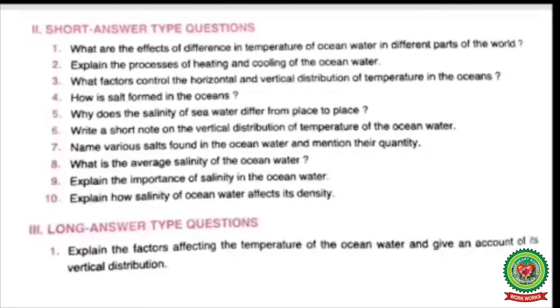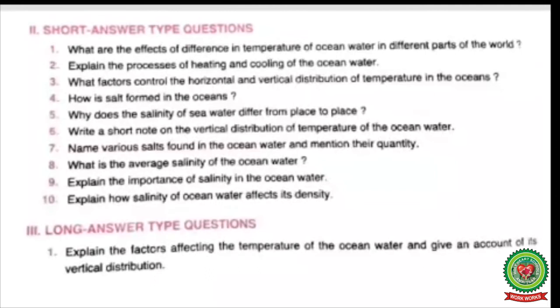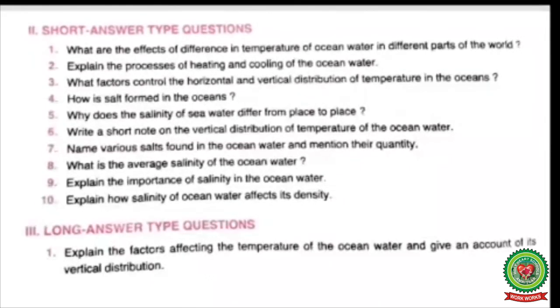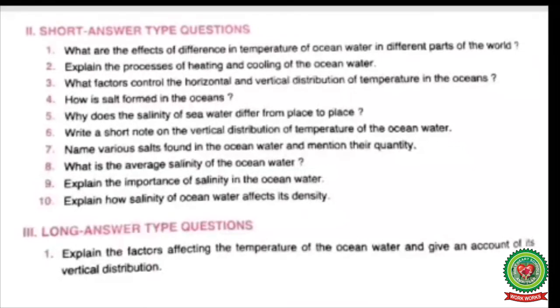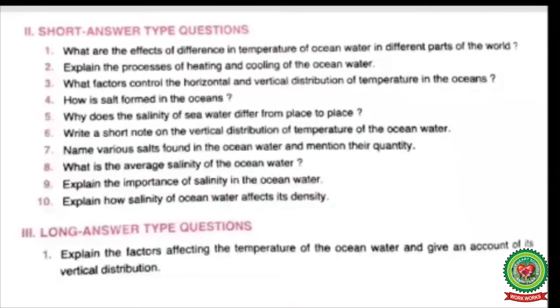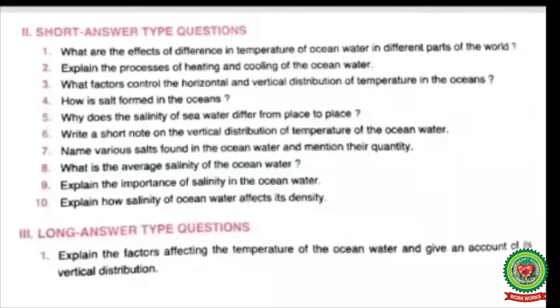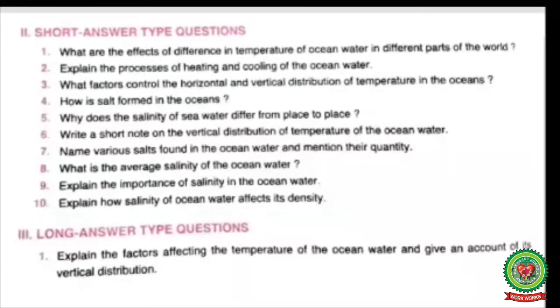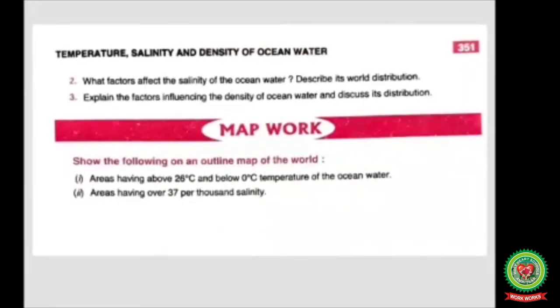Question number 6, write a short note on the vertical distribution of temperature of the ocean water. Exercise number 3, question number 1, explain the factors affecting the temperature of the ocean water and give an account of its vertical distribution. On page 351, you have to do the given map work.